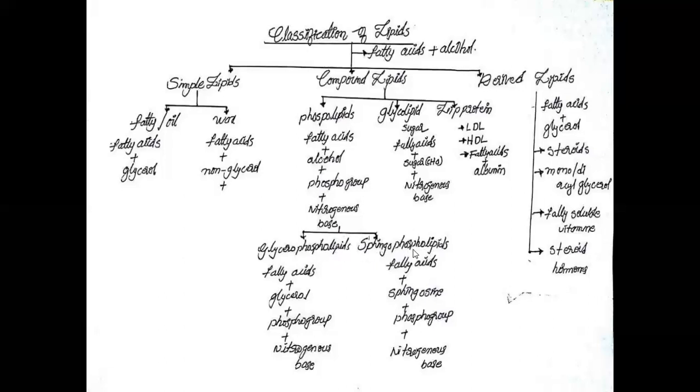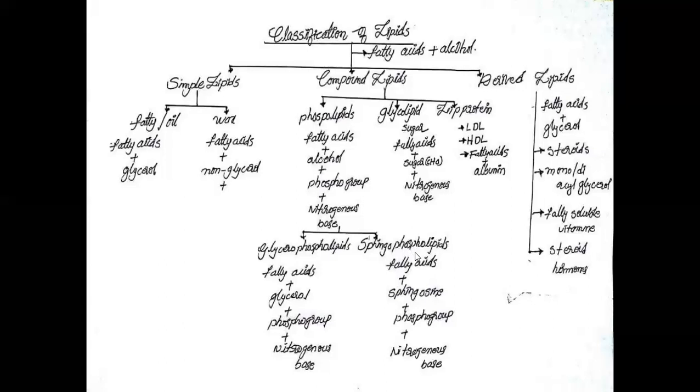First we discuss glycerophospholipids. Glycerophospholipids contain fatty acid, glyceric alcohol, phosphorus group and nitrogenous bases.